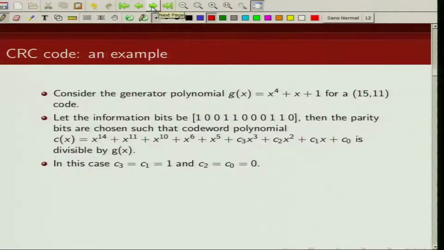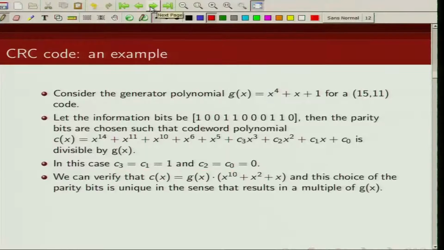In this case we can verify that if we choose C3 and C1 to be 1 and C2 and C0 to be 0, then this code polynomial is divisible by g(x). C(x) is then the product of g(x) and x^10 + x^2 + x.